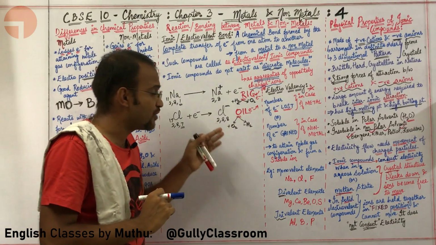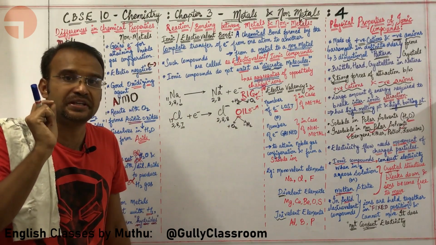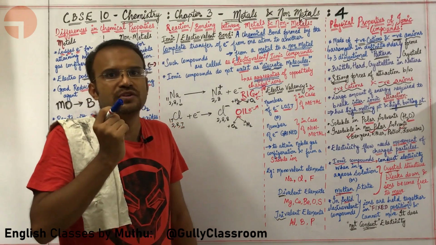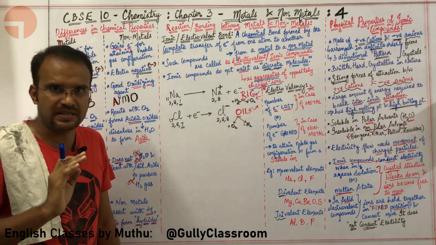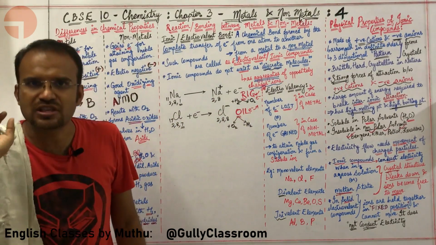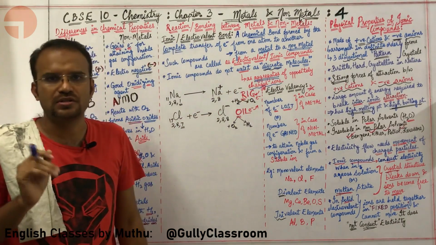Both addition of oxygen and removal of hydrogen can be interpreted with respect to the electrons which are in the system. Once more, let me repeat myself. OIL, RIG. Oxidation is loss of electrons. Reduction is gain of electrons.